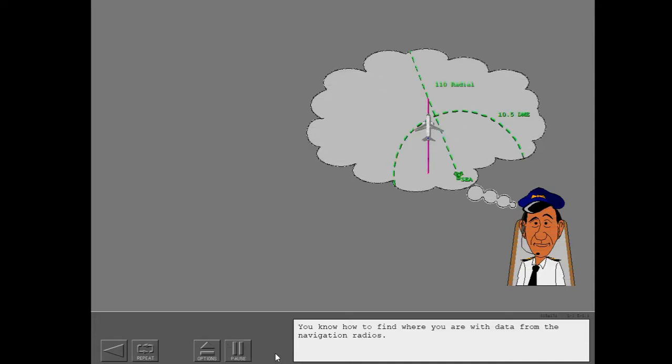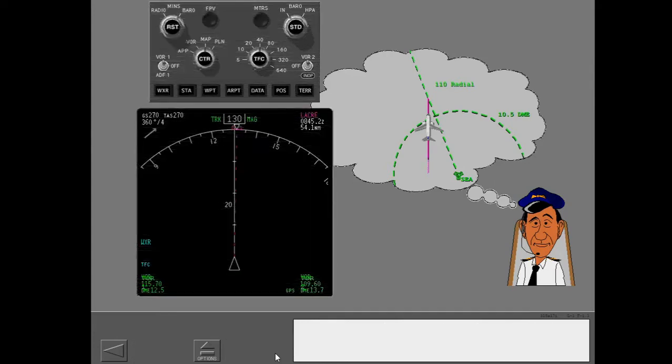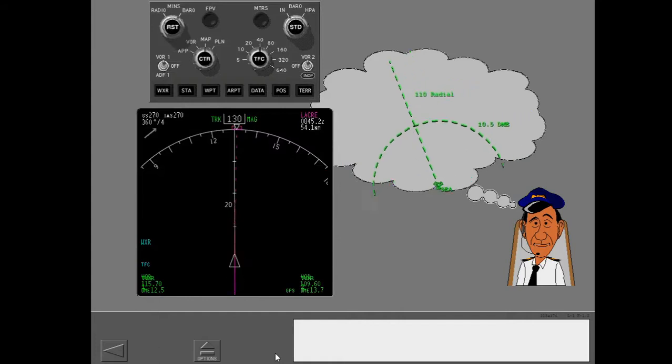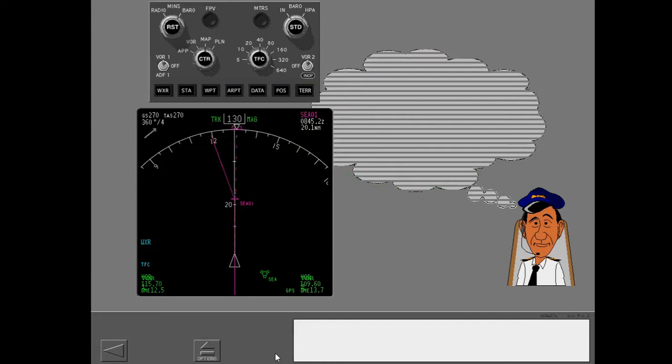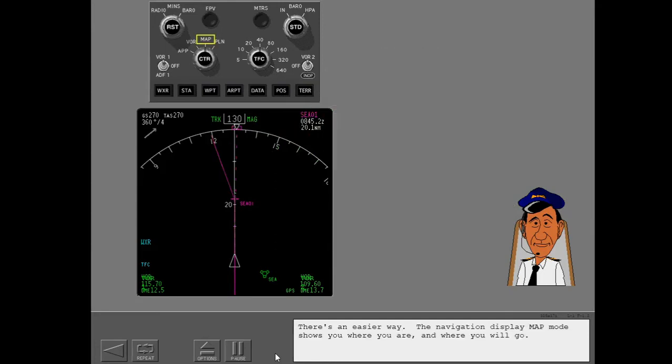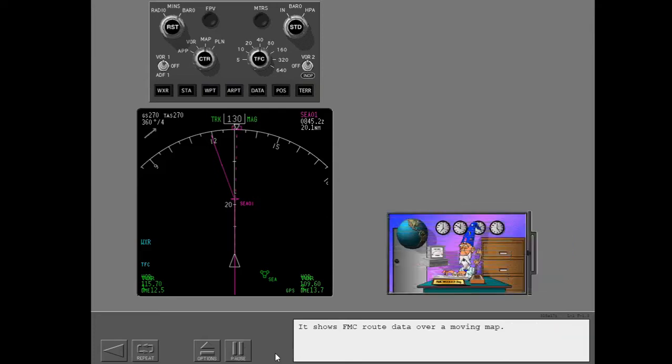You know how to find where you are with data from the navigation radios. There's an easier way. The navigation display map mode shows you where you are and where you will go. The map mode is the normal in-flight navigation display mode. It shows FMC route data over a moving map. FMC calculated position shows at the top of the airplane symbol.